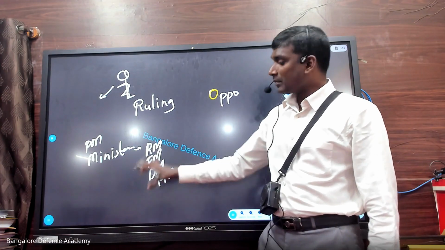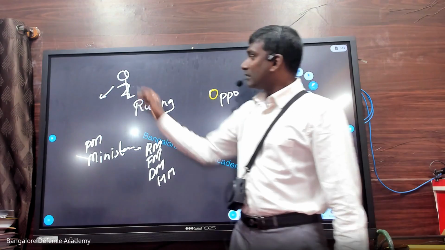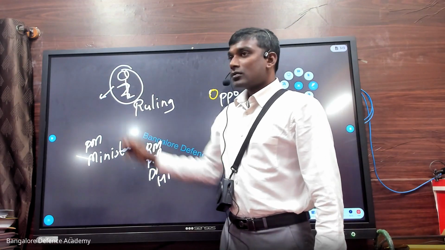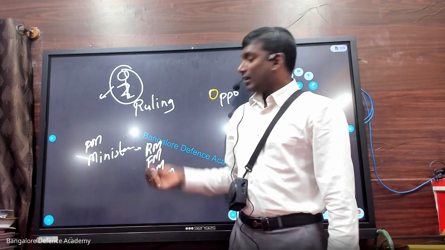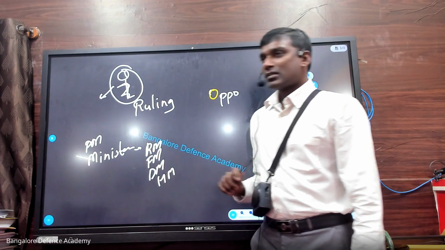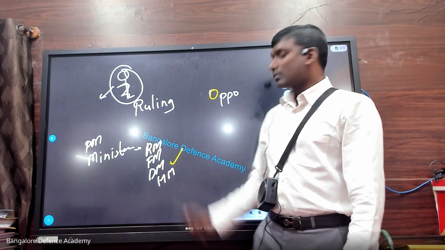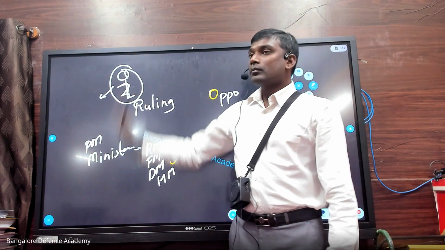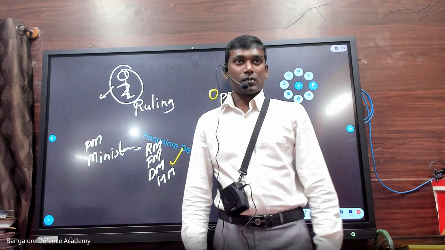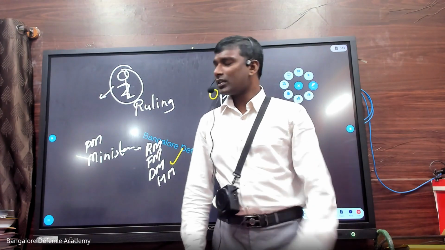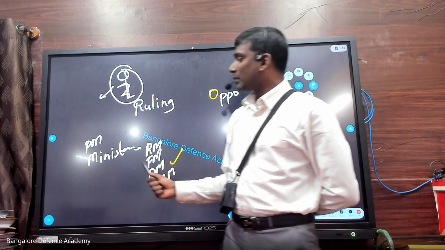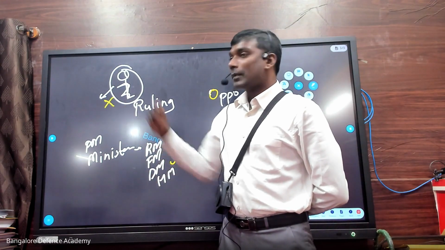In this we have cabinet ministers. Imagine this person stood for the election and wanted some ministry. Imagine he wanted to become defense minister, but the ruling party, for some other reason, did not give him a chance.